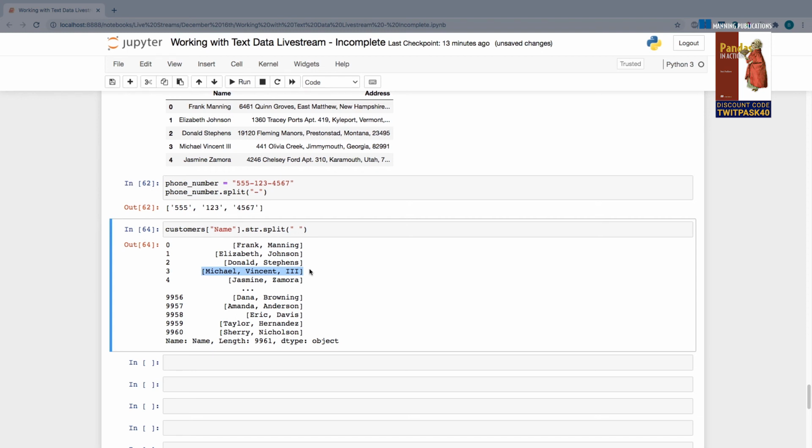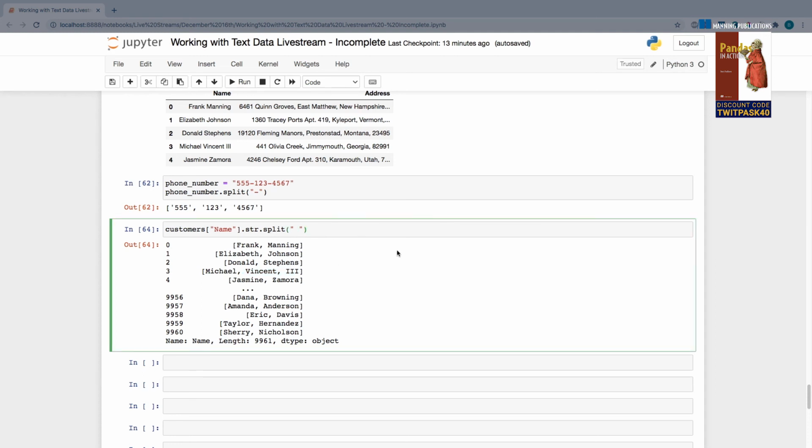to do. I may say, for example, split it at a space, but only do it once. Don't do it any times more than that, right? Because I don't want to end up with something like Michael and then Vincent and 3. I really just want to end up with Michael as my first value and Vincent 3 as my second one. And that kind of consistency across the lengths of all of these nested lists makes it a lot easier to do operations with them. Whenever you're working with data types that are consistent in that manner, it's usually less likely that you're going to run into a bug.